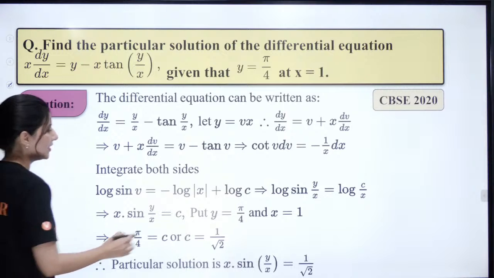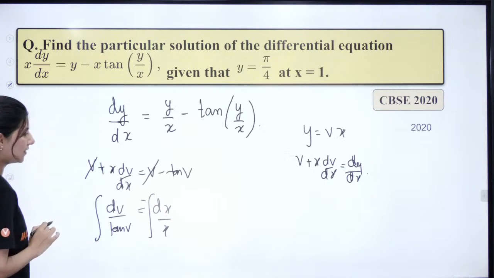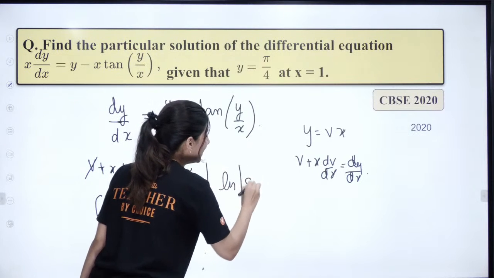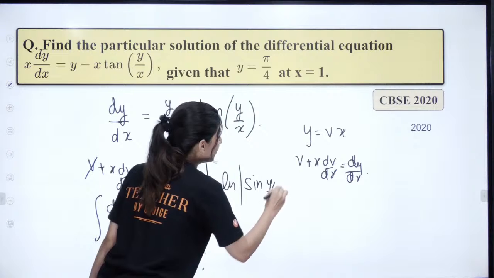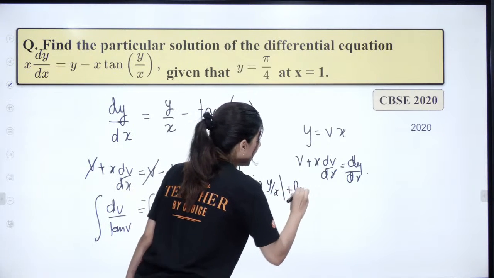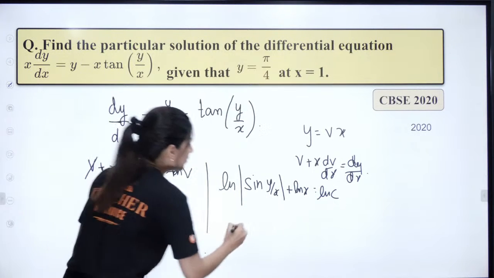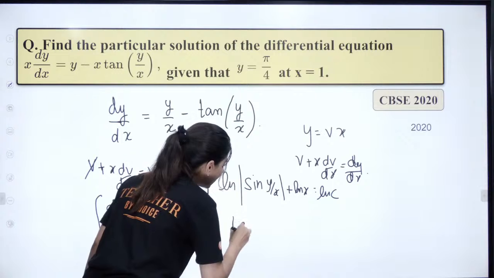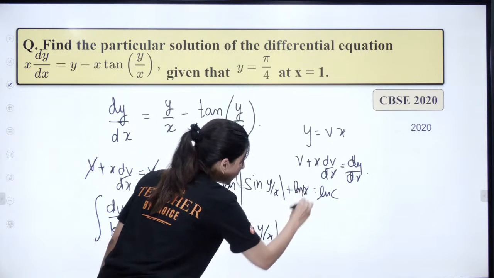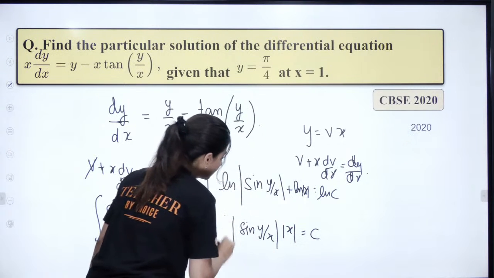Who is going to tell me the integration of cot V? It is log of sin V. So we write log of mod of sin V, which directly is sin y by x, plus log x, and obviously log c over here. So it becomes mod of sin y by x into mod x equals a constant.